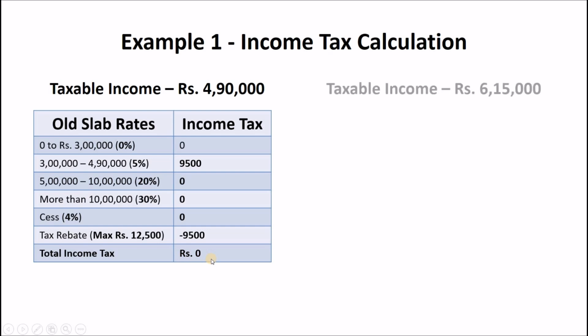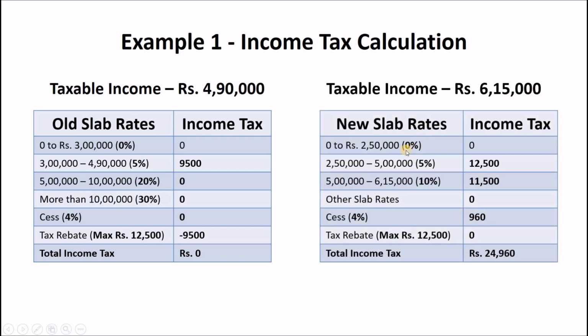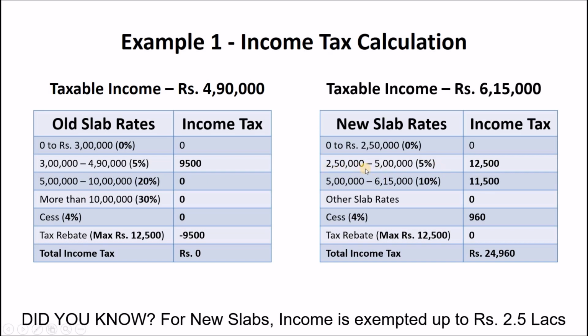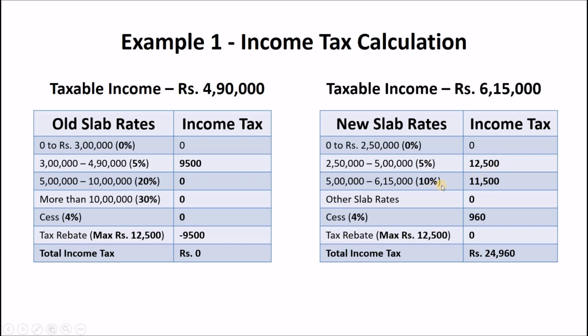For new tax slab rates, for which taxable income is Rs 6 lakhs 15,000, no income tax on income from Rs 0 to Rs 2.5 lakhs. 5% tax will be applicable on income between Rs 2.5 lakhs to Rs 5 lakhs, which is equal to Rs 12,500. 10% tax will be applicable on income between Rs 5 lakhs to Rs 6,15,000, which is equal to Rs 11,500. Other tax slabs will not be applicable in this example.